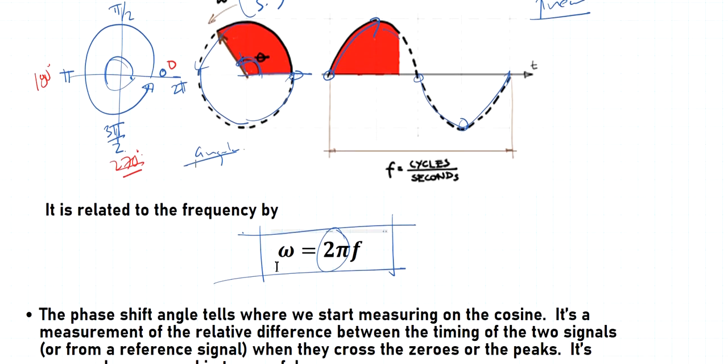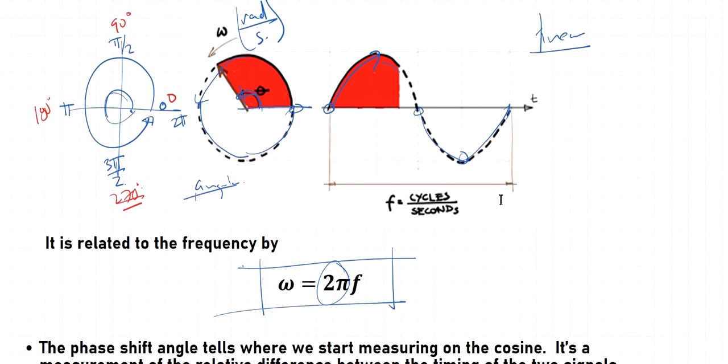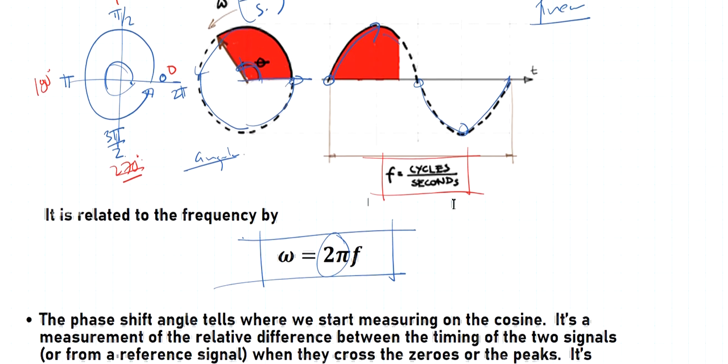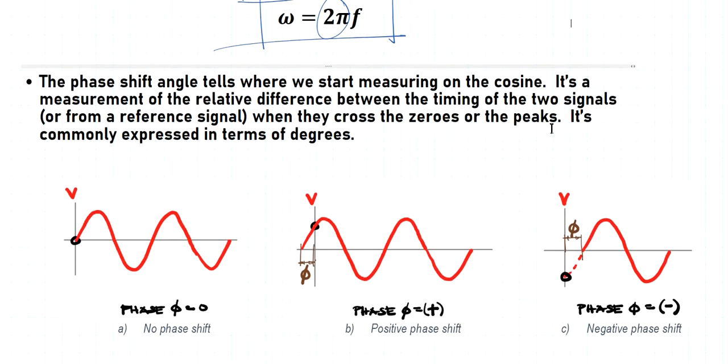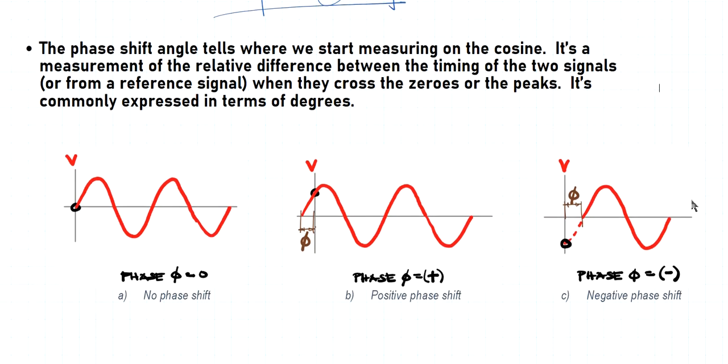Okay, so once again, the angular frequency is not the same as the frequency, because one is a measurement of the angles, the rate of change of angles with respect to time, or how fast the angle is changing. Whereas when I say frequency, that's how many cycles the waveform repeats itself. That's the frequency. Okay, next one, the phase shift angle.